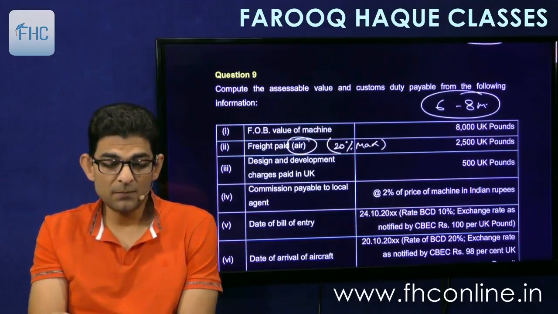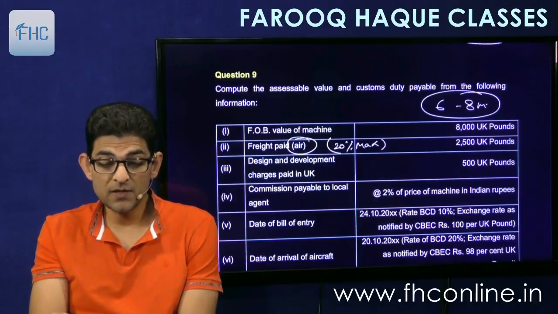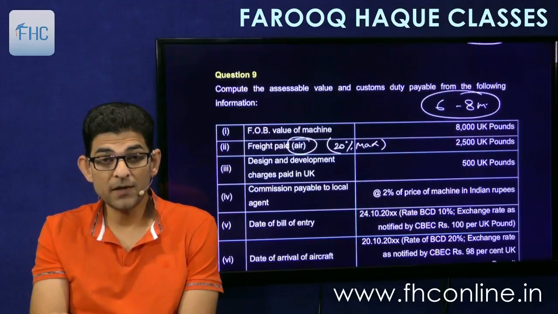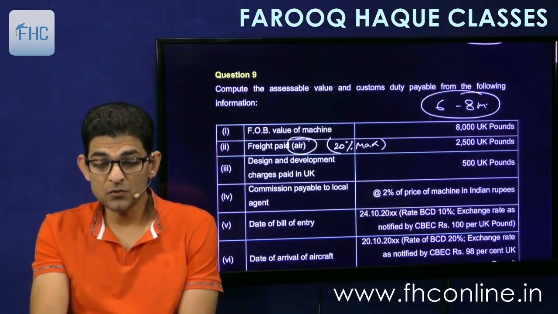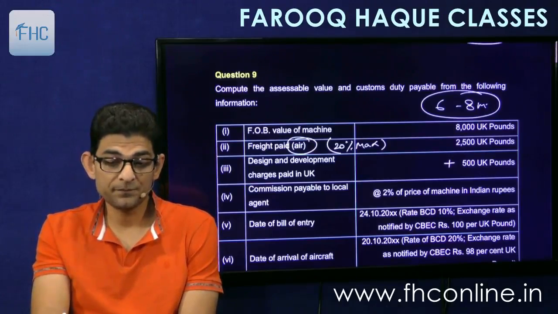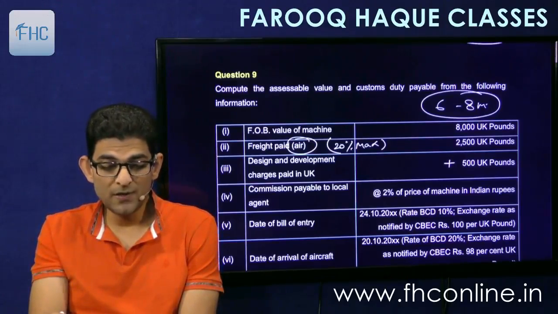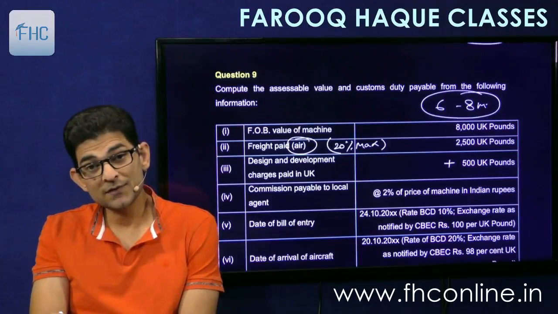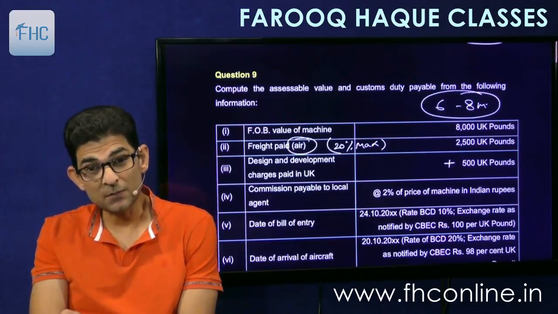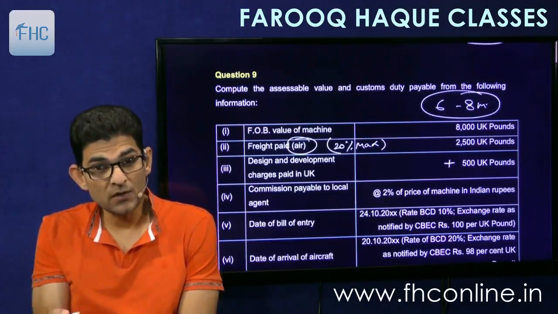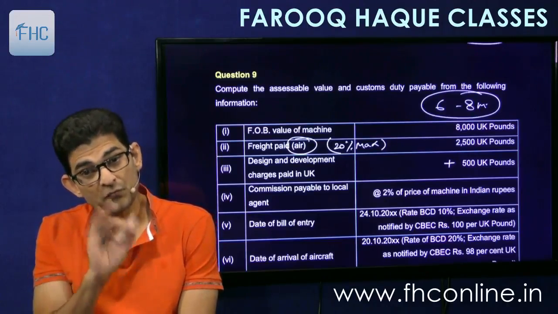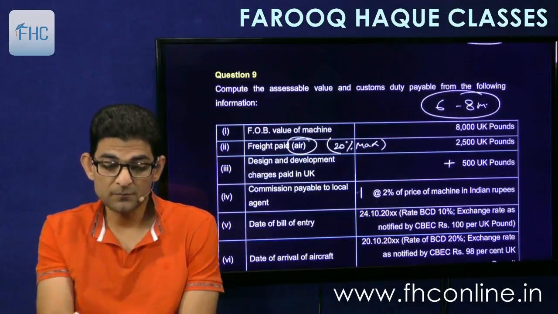Then design and development charges paid in UK. Design and development charges are paid separately, and that too out of India. So this will be added to FOB. Okay. Then commission payable to local agent. Which commission? Does it say buying commission? No. So you have to assume it to be sales commission. Though it is paid to local agent, but it should be on behalf of the exporter. So this will also be added.